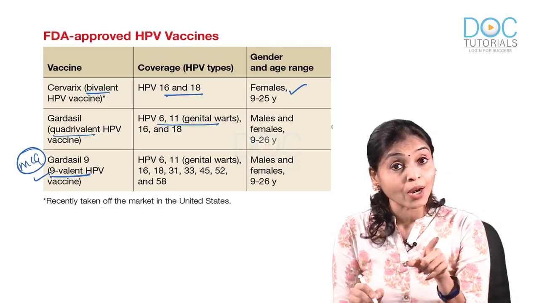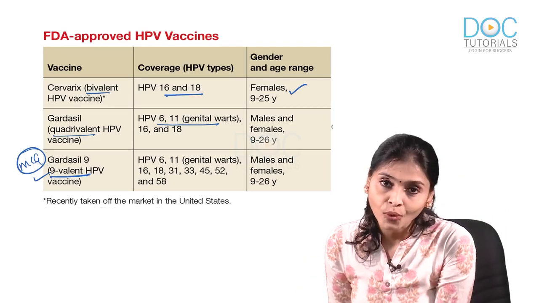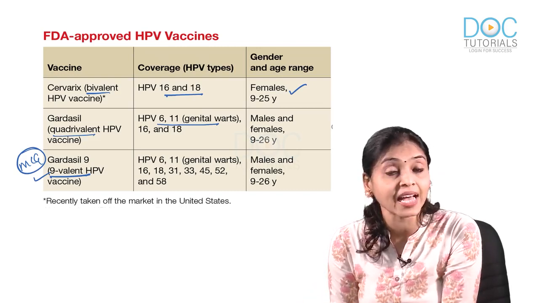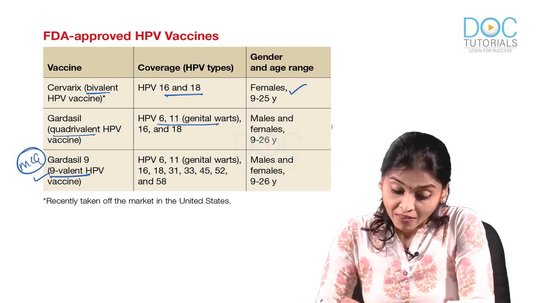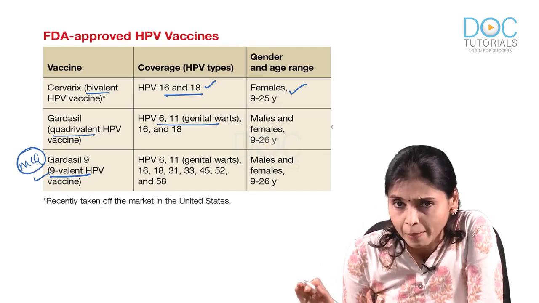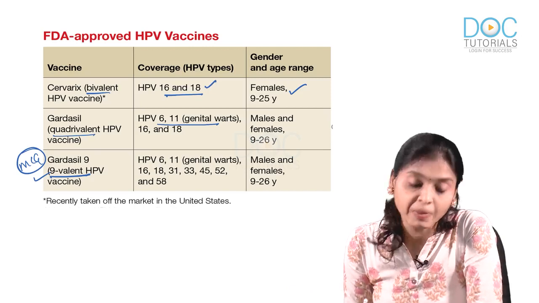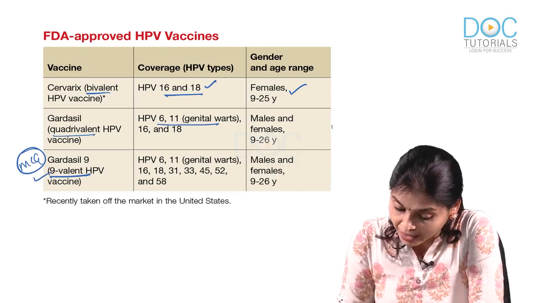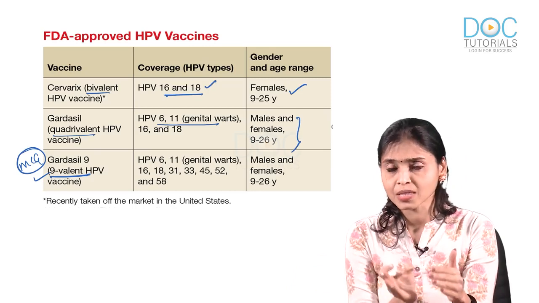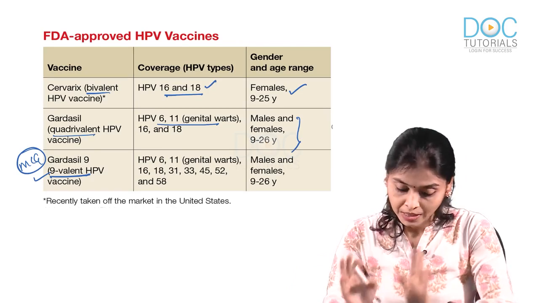So, this can also be given for males, that means for boys, because this can prevent genital wart. Whereas 16 and 18 cause cervical cancer, so that you need to give only for females. Quadrivalent can be given for boys and girls, males and females, in the same age group 9 to 26, and you know how to give it as 2 dose or 3 dose, that we have already discussed.